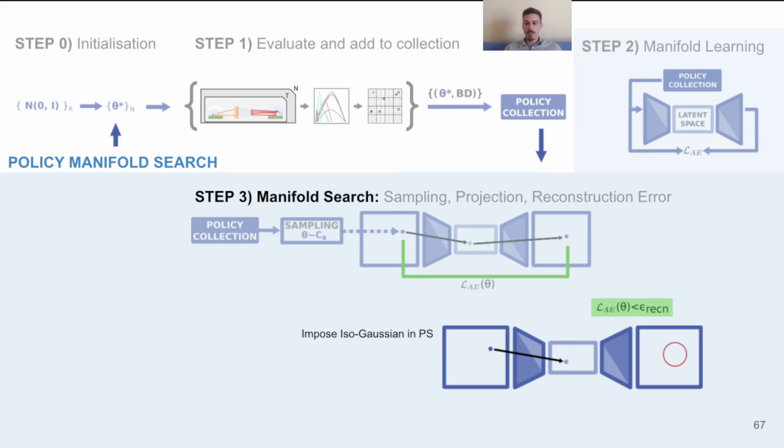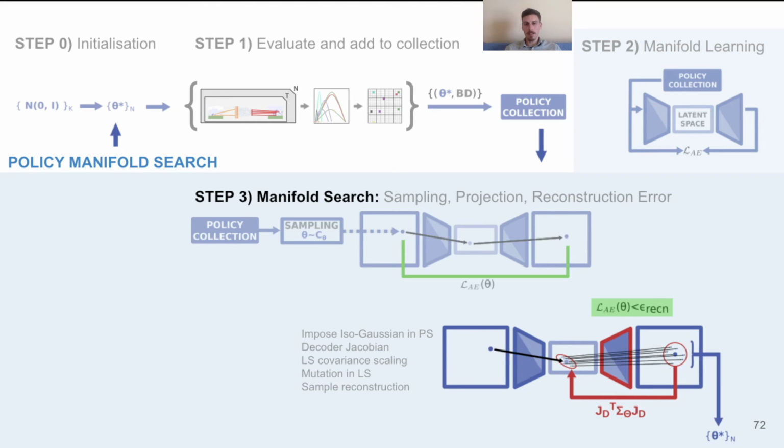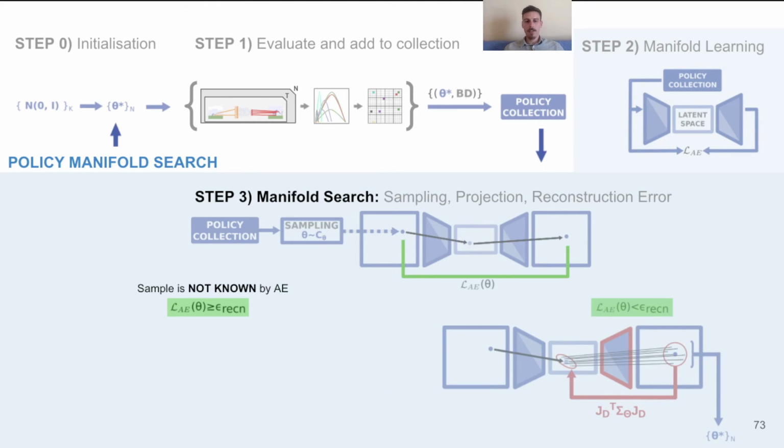In order to achieve this, we need to calculate the Jacobian of the decoder and use this to determine the latent space covariance matrix, which is used to apply a mutation in the latent space by adding, for example, Gaussian noise, in order to generate solutions which, once reconstructed back into the original parameter space, can be used as novel solutions to evaluate next.